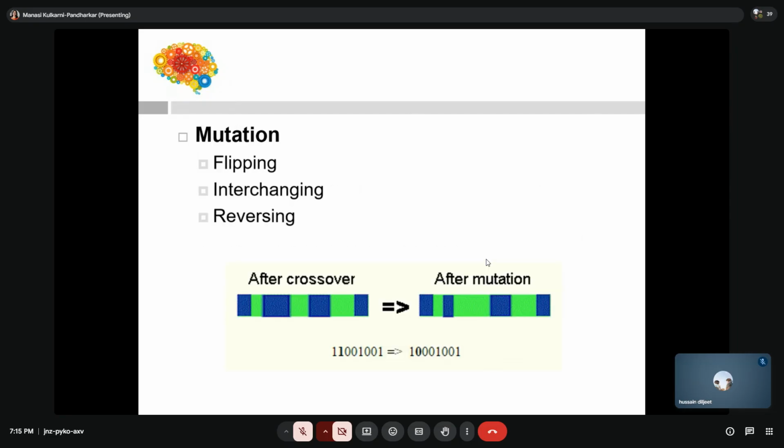Even after getting that new solution, there is one more step that we are going to do, which is something called mutation. That means whatever new recipe we got from the 2 different solutions, that is 2 different chromosomes which we have selected as the best ones, in that we did the crossover. Now we will do mutation. So what will mutation be? Flipping, interchanging and reverse.